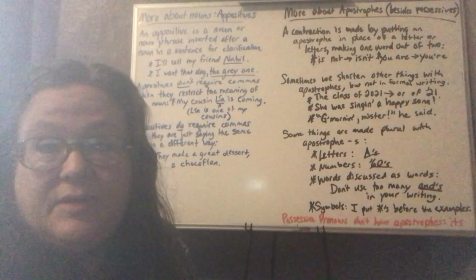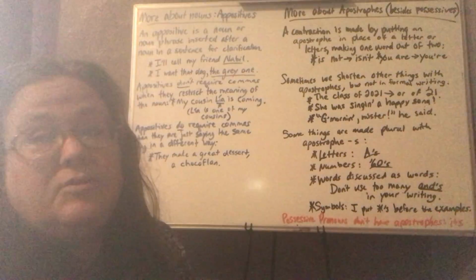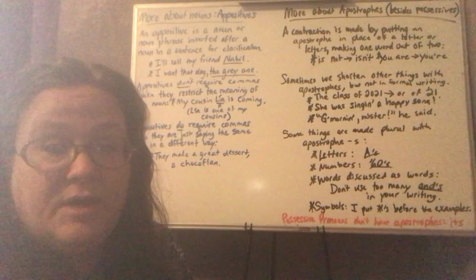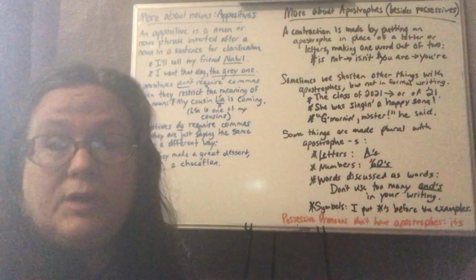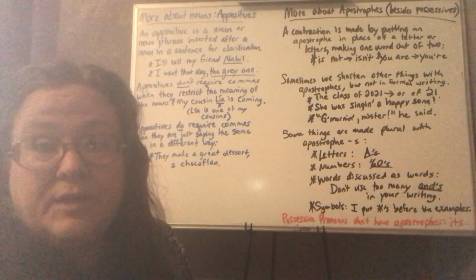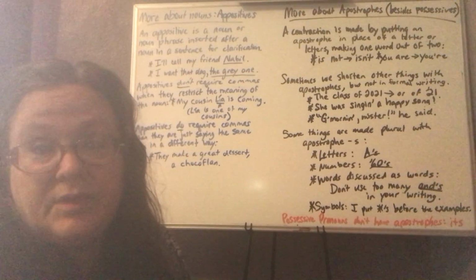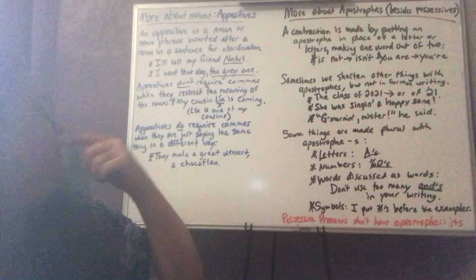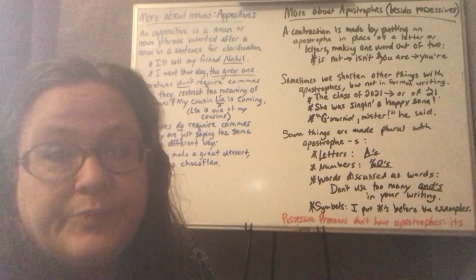Without the appositive, the sentence would still make sense, but you might not be clear on which person or which thing we're talking about. For example, I'll call my friend Nabil. Well, I have a lot of friends, and I want you to know that the one I'm going to call is Nabil. So that's clarification. Or, I want that dog, the gray one.